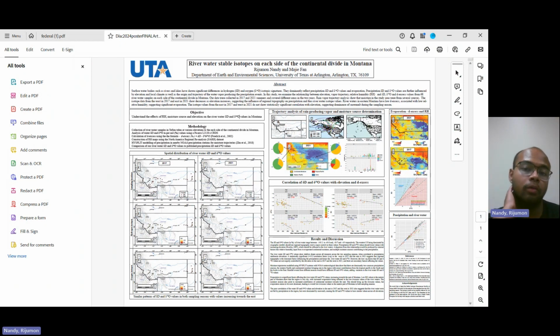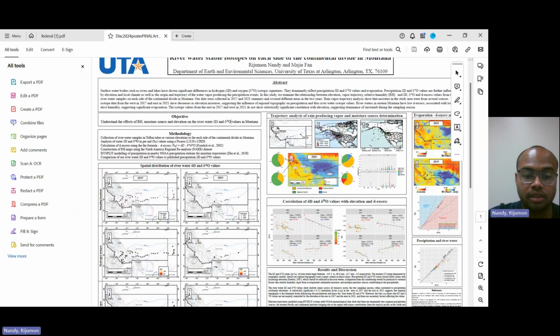2024. My work is basically focusing on understanding the controls behind the precipitation in Montana in both the eastern and western part. The eastern part of Montana is very dominated by the Great Plains, and the western part is very topographically high, dominated by the Rockies. So we expect to see different precipitation patterns, which will be reflected in the precipitation and river water stable isotopes, namely the hydrogen and oxygen isotopes, the ones which are present in the meteoric water or the precipitation waters as well. That's why we are looking at Montana.